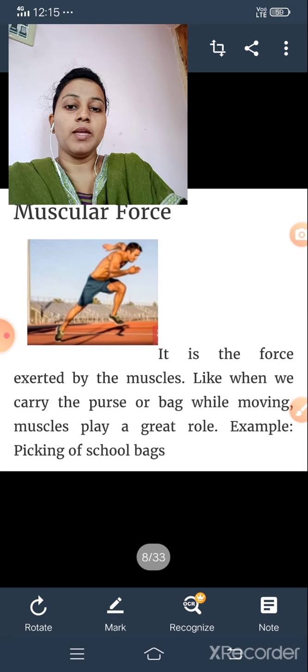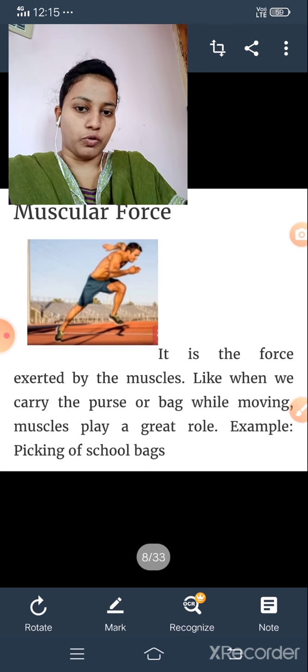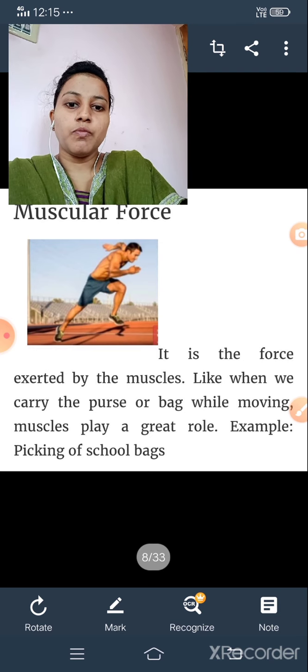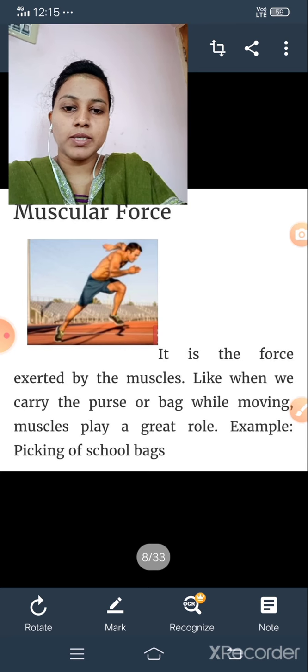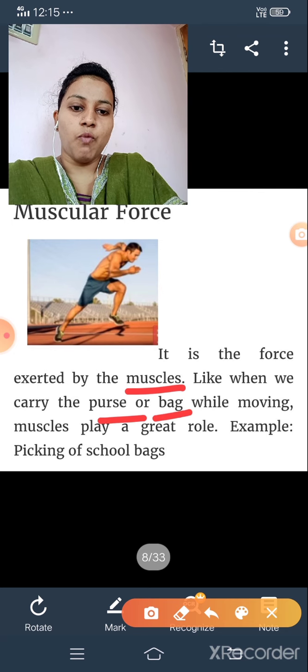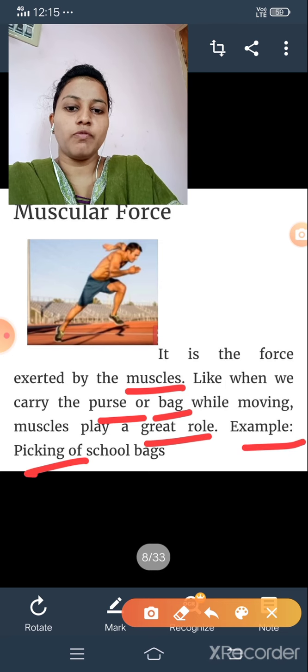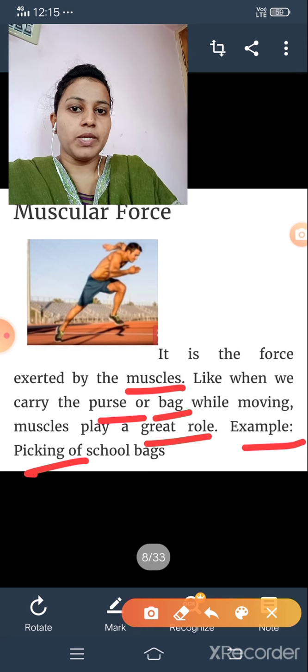Next one. As you know, muscular force is an example for contact forces. Let us see what is the meaning of muscular force. Okay. Next, what is the force? It is the force exerted by the muscles. Like when you are carrying a purse bag while moving, muscles play a great role. For example, picking of school bag. Example is given here. Muscular force means it is of course depending upon muscles.